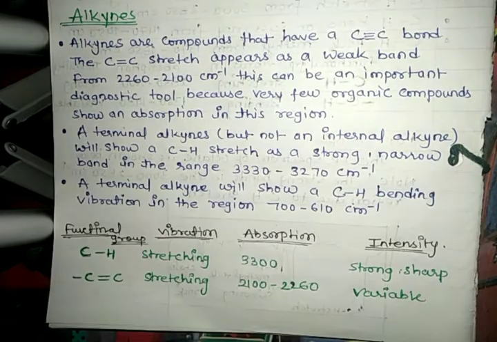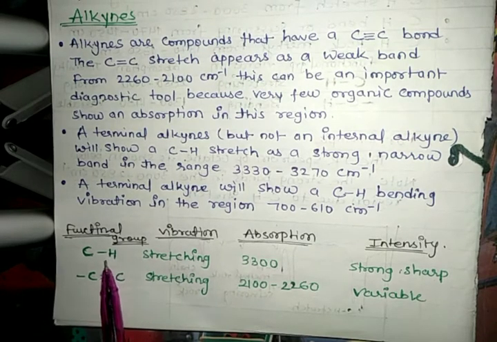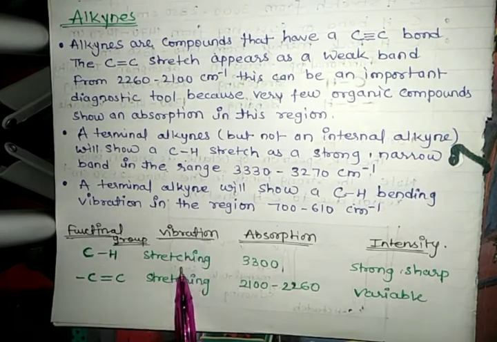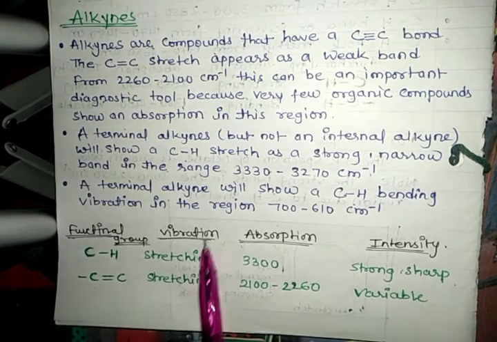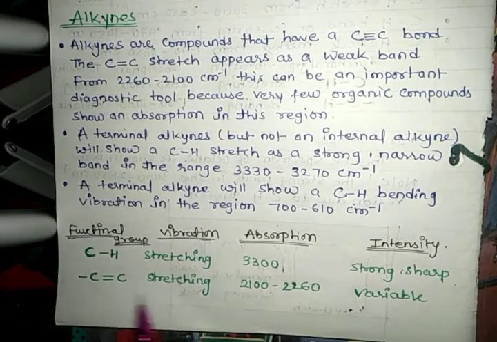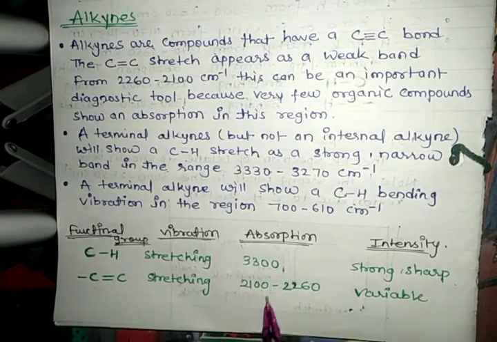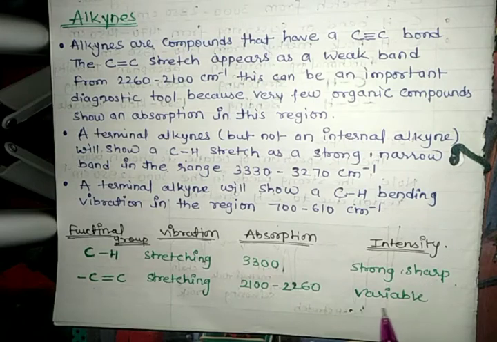Next we see some functional groups of alkynes, and their vibration, absorption and intensity. The first functional group is this one, and the vibration is stretching, and absorption 3000 to 3300, and intensity is very strong or sharp. The next functional group is this one, and for this the vibration is stretching, and absorption 2100 to 2260, and their intensity is variable.